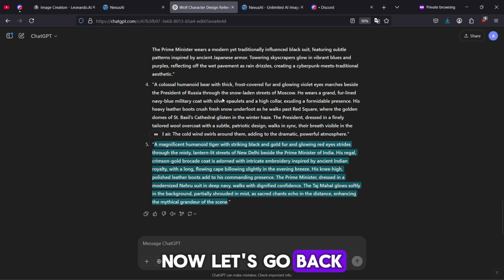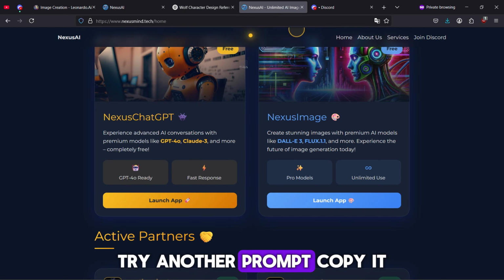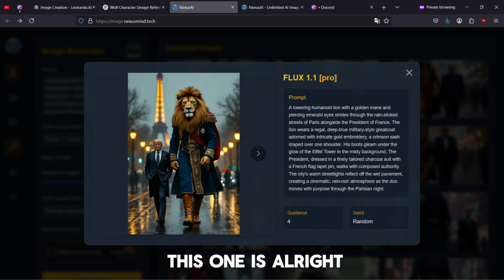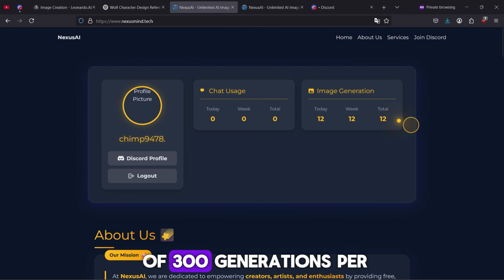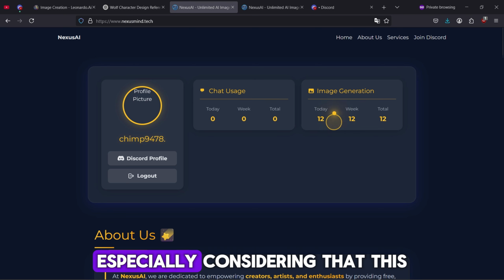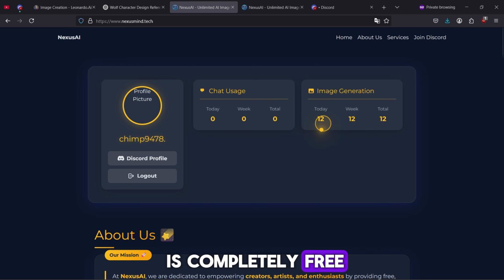Now, let's go back to ChatGPT, try another prompt, copy it, paste it here, and generate our image. As you can see, this one is all right, as described in the prompt. As of right now, there is a limit of 300 generations per day on a single model, which is still really good, especially considering that this is completely free.